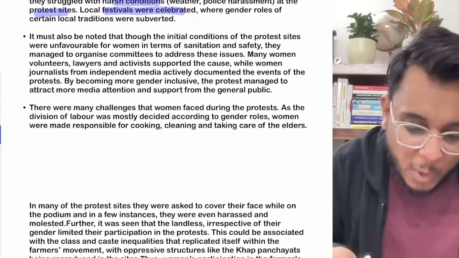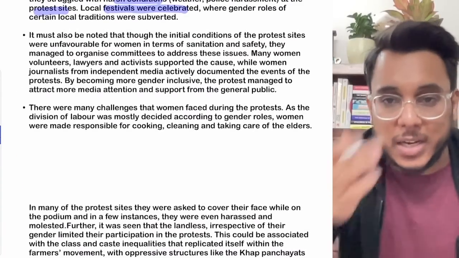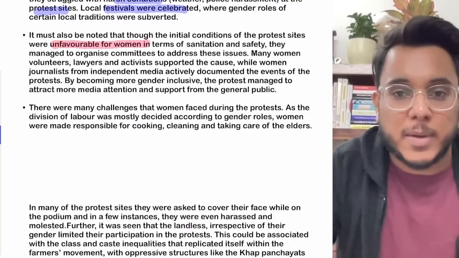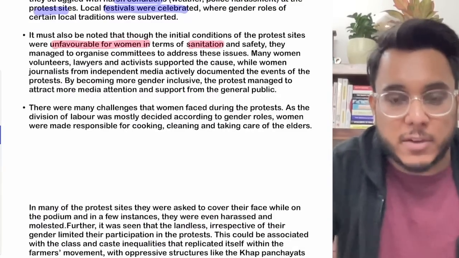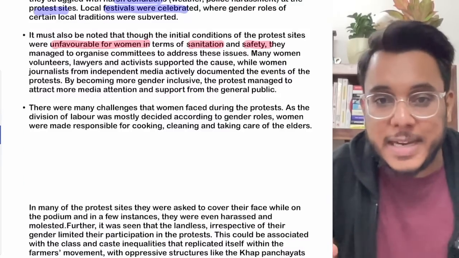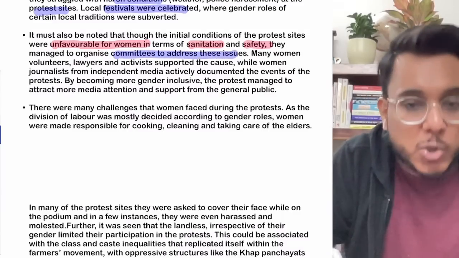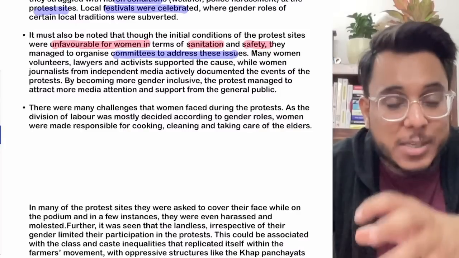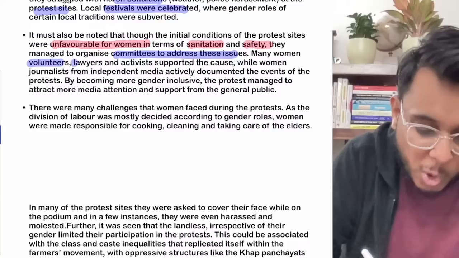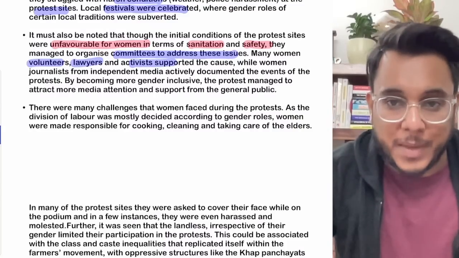Fine. Now, guys, when we talk about women's participation in the farm protest, in the initial times the protests were unfavorable for women. For example, the sanitation standards were very poor and there were safety issues. But women here also took the lead and organized themselves. They organized committees to address these issues, and they made associations even within these farm associations. Many women volunteers, lawyers and activists also came and supported the women's cause. Is it clear or not?